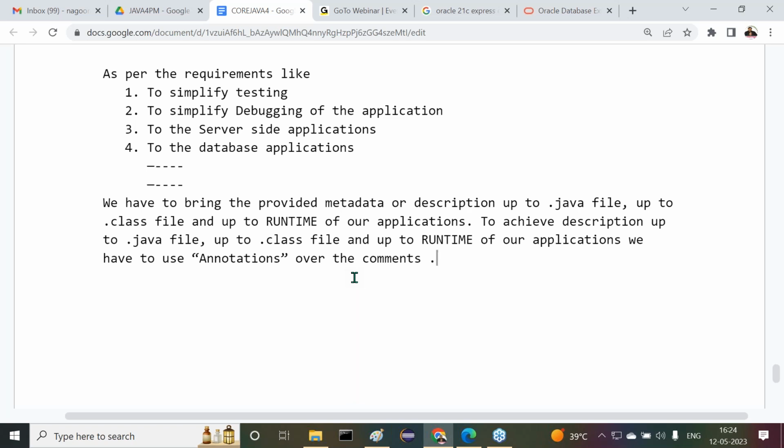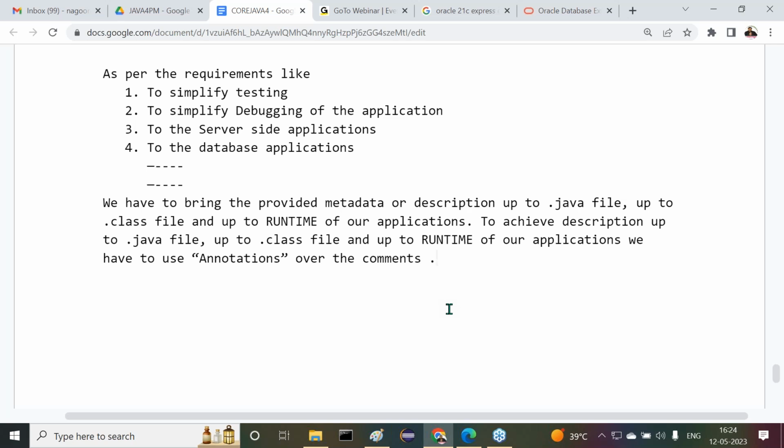Clearly now. So this is exactly the point we have to understand: the intention of annotations, the purpose of annotations that we are having. Clear to all of you? Now tell me straightly, I'm asking this question to you. What exactly is the difference between comments and annotations?